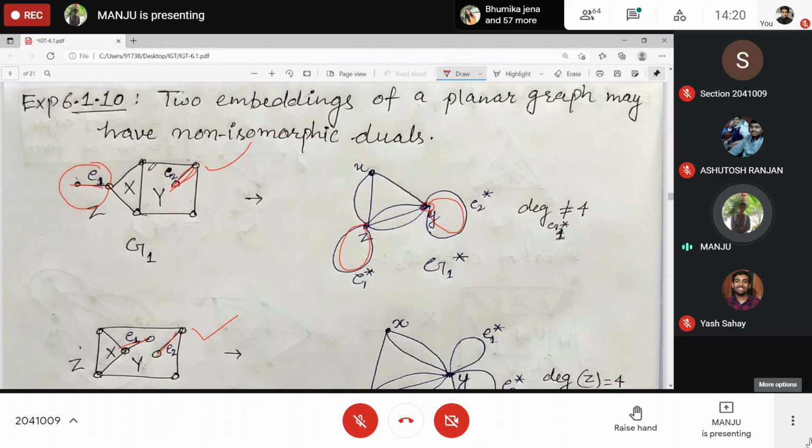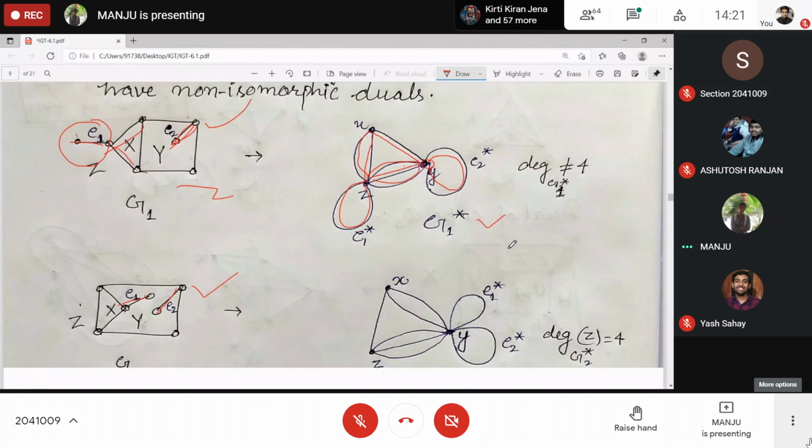Z and Y have three common edges, so three multi-edges; Z and X, two; and X and Y, only one edge. So this is your G1 star.